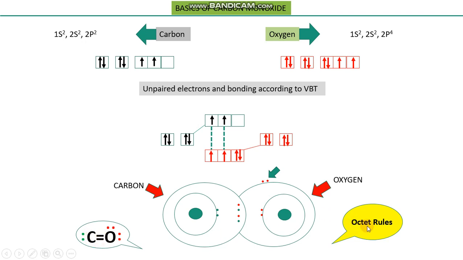But when we consider the octet rule for oxygen and for carbon, we have to go a little bit further, because this electronic structure is not stable for carbon while it is stable for oxygen. Now, one thing that we have to discuss is polarity, so you should keep this structure in mind. And in the next slide, we are discussing the polarity of carbon monoxide, the theoretical as well as the experimental value.